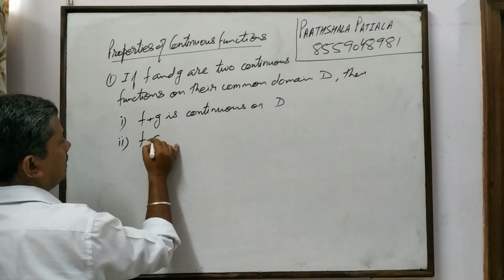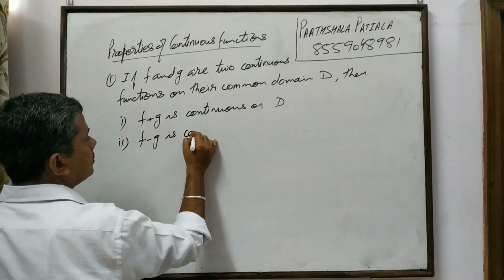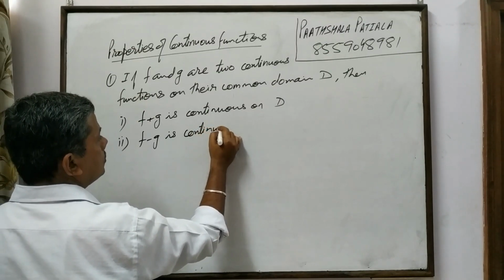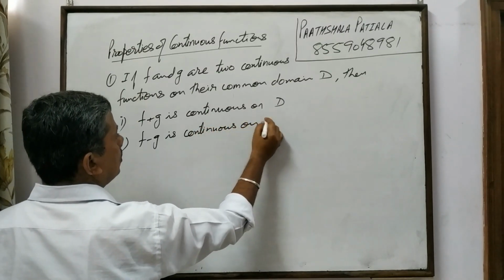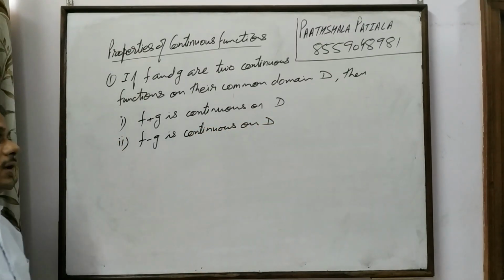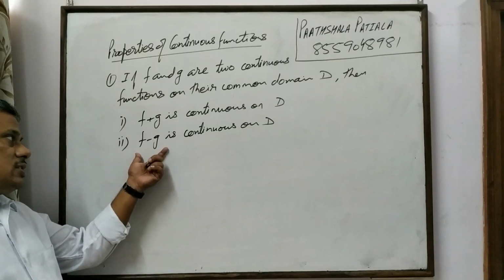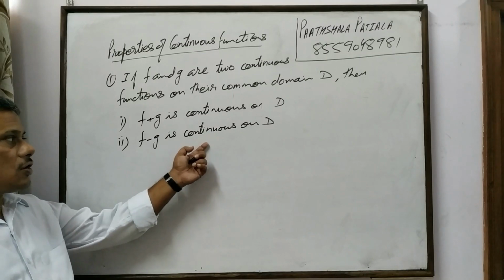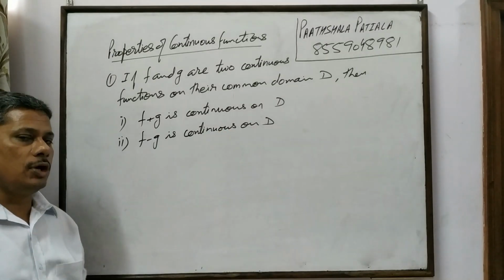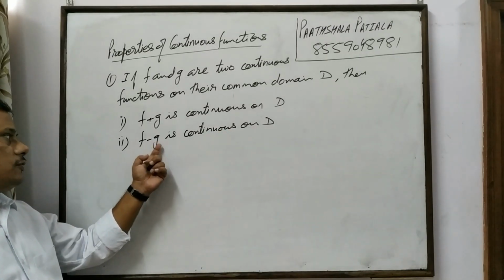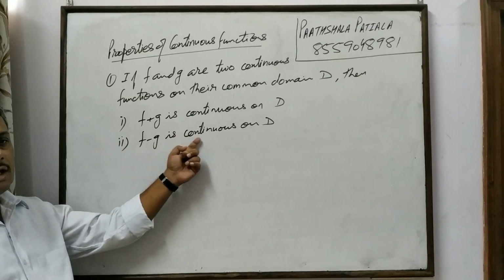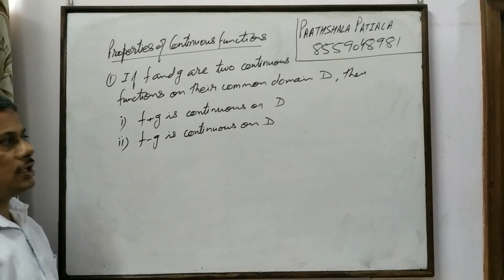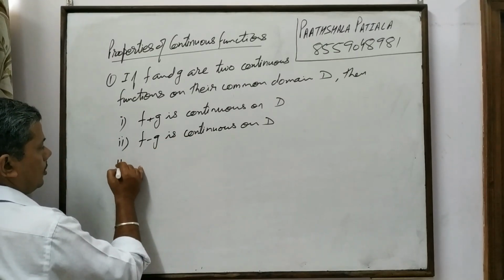Similarly, f minus g is continuous on D. Again, what does it mean? Difference of two continuous functions is a continuous function on their common domain.